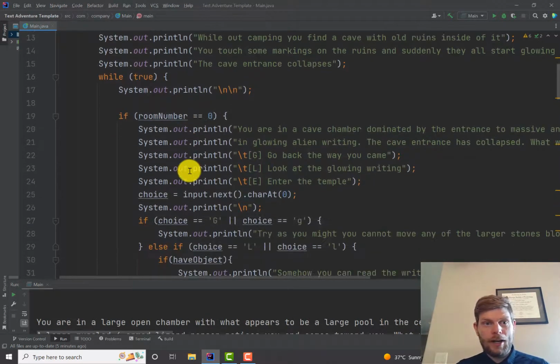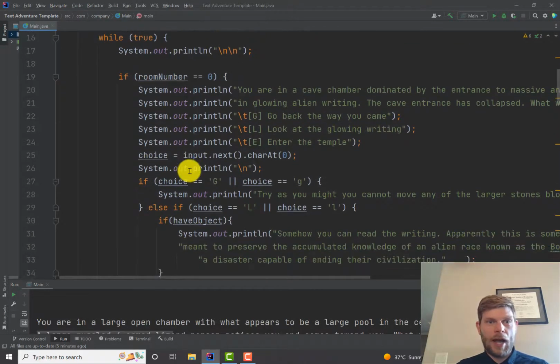So anyway, each room has this kind of format. So while true, I print out this \n, which just means new line. So this just prints a couple lines every time you go from one room to another. If roomNumber equals 0, that's the cave entrance. It gives you the cave entrance text. \t is a tab, so it just tabs it in. And it gives you all your options, like go the way you came. And then this is super important. We pick a choice. We say choice equals input.next().charAt(0). And that just makes choice equal to whatever the user picked.